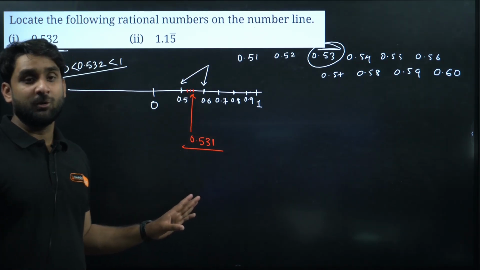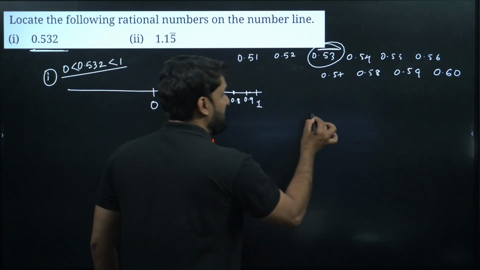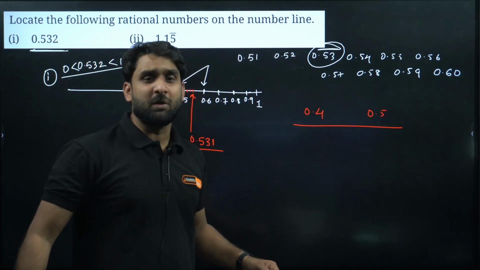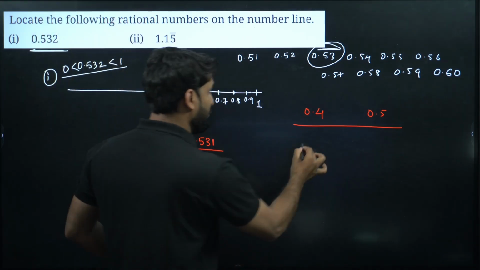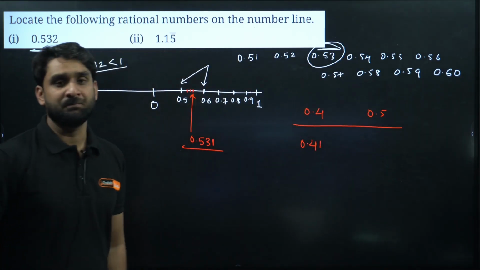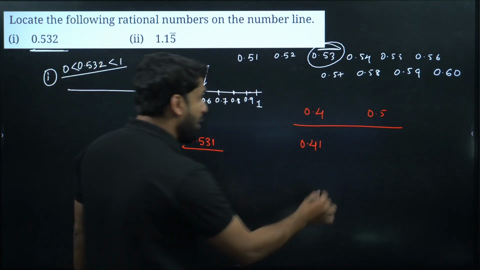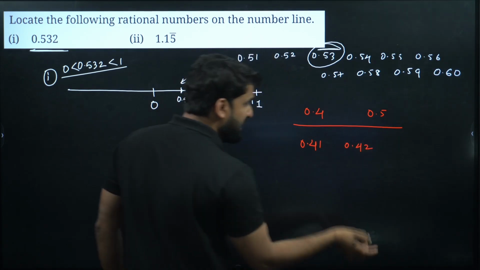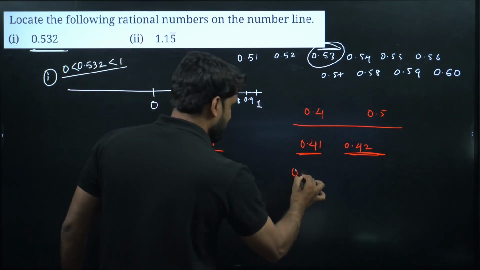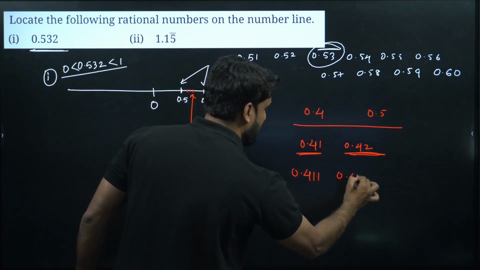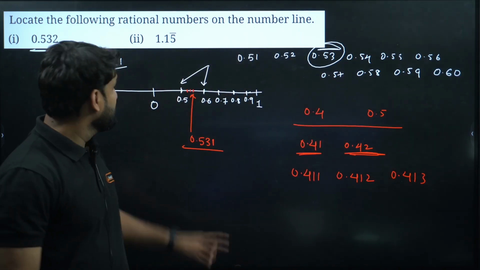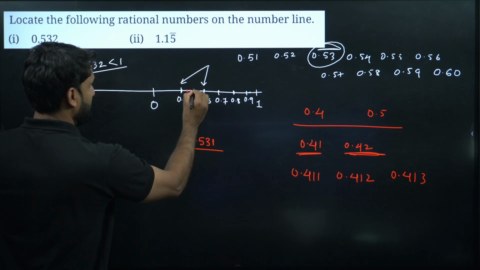So in between every digit, for example, if I ask you how many numbers are hiding between 0.4 and 0.5, so many numbers. Now if you go to the second decimal, 0.41, 0.42, 0.43, 0.49, then 0.5 will come. I hope you are getting it. Now if I ask you how many numbers are hiding between 0.41 and 0.42, again so many numbers. First number will be 0.411, 0.412, 0.413 and so on. Yes, my dear champion. So 0.53 will lie somewhere here, between 0.5 and 0.6.